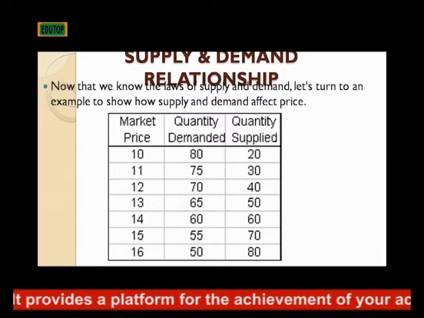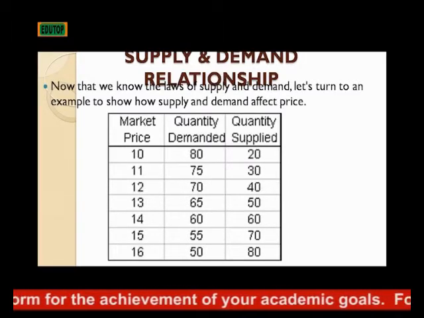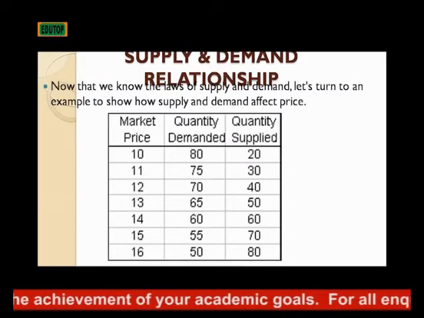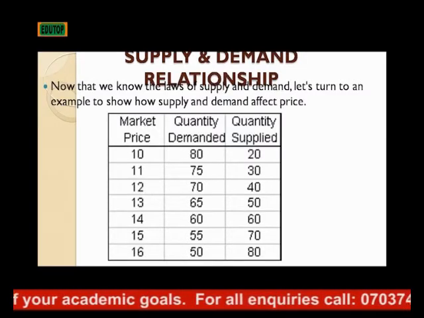So the two are together in order to show us the relationship between the two and how they relate together with the price.